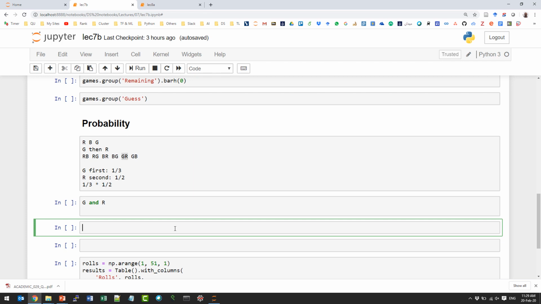Now, if I ask you what is the probability that I will get at least one head? Okay, so let's do it by counting. How do we do it by counting? We get all the possible outcomes, and then we see which of them will satisfy what we want. So what are the possible outcomes here?